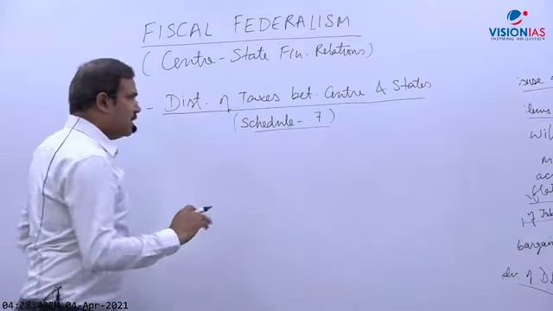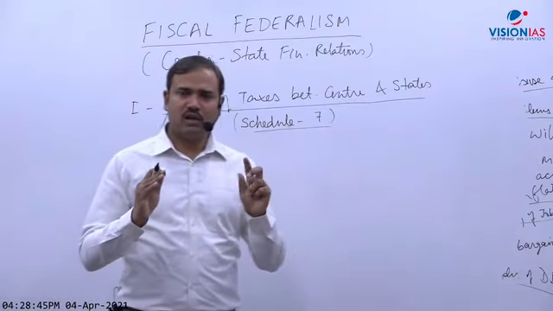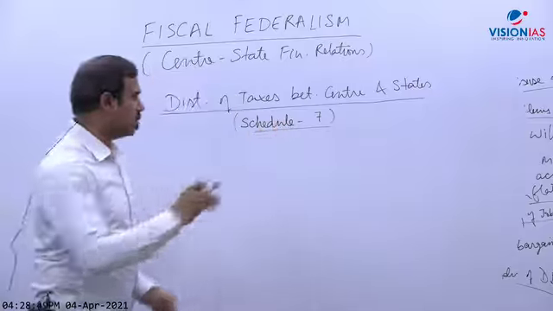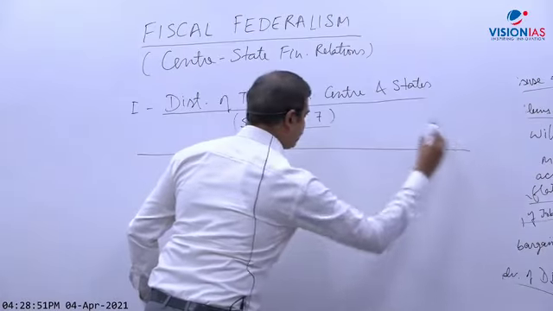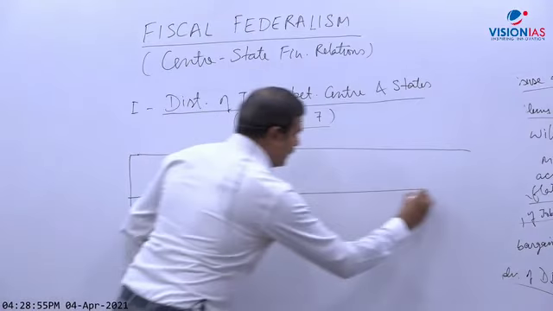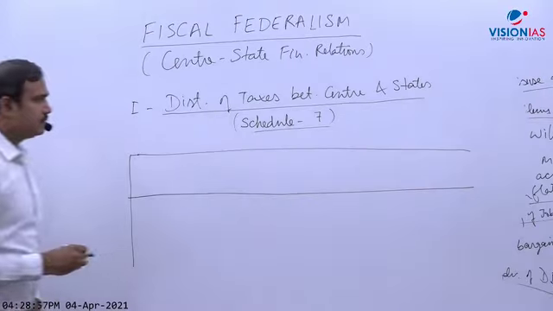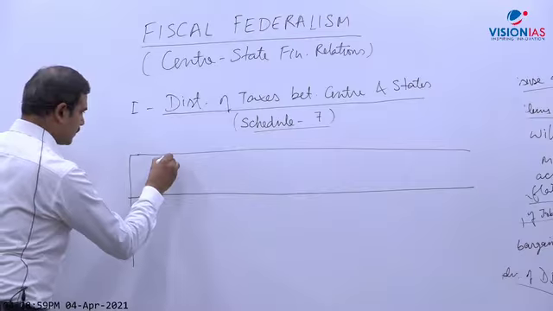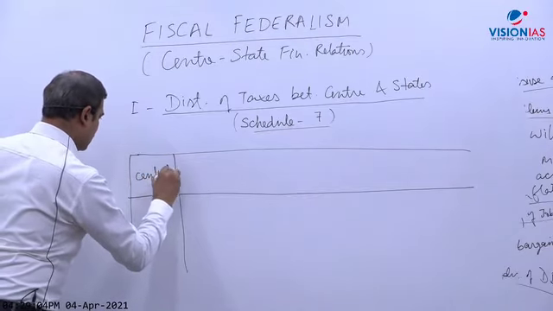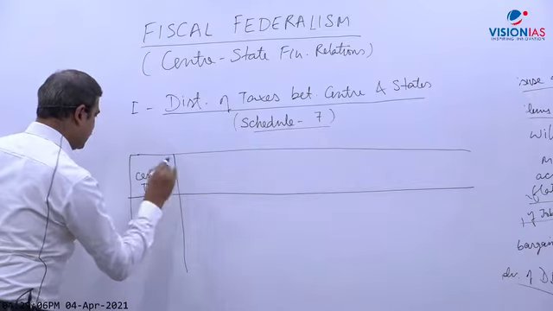So the lists are 3, but taxes are not classified in 3 categories. They are broadly in about 4 categories approximately. So just make this table. Central taxes.